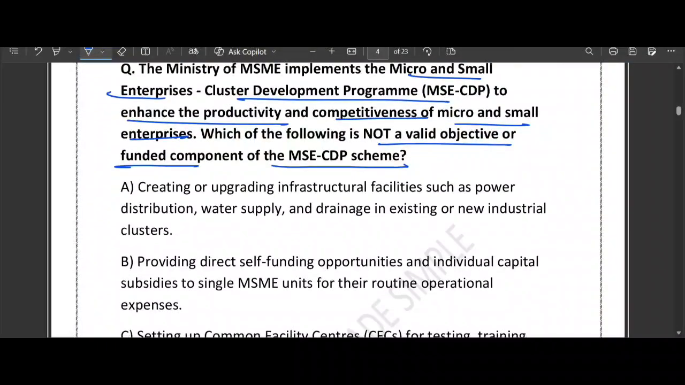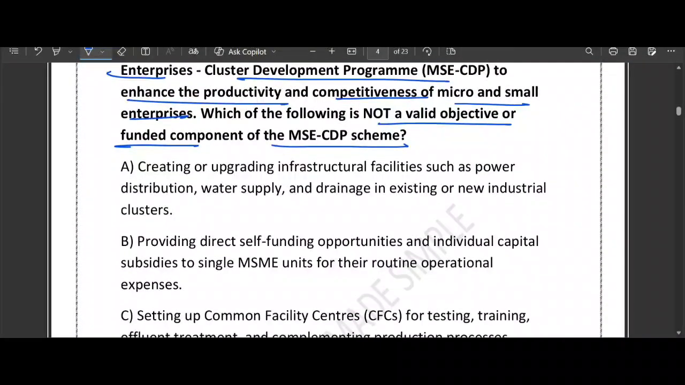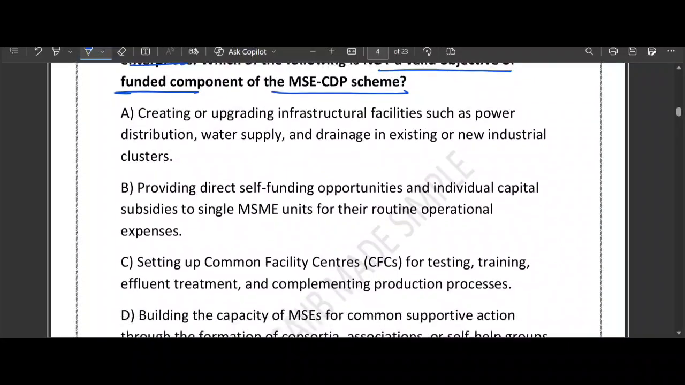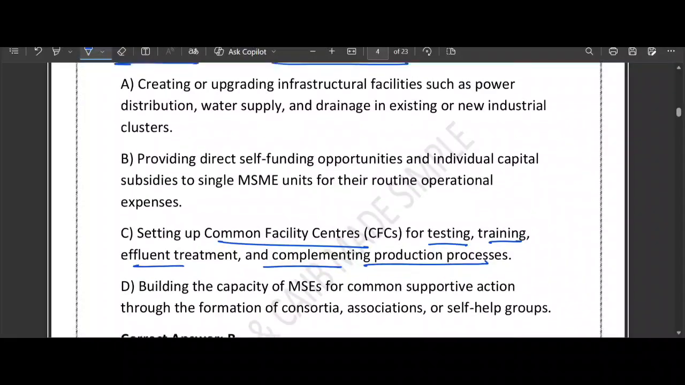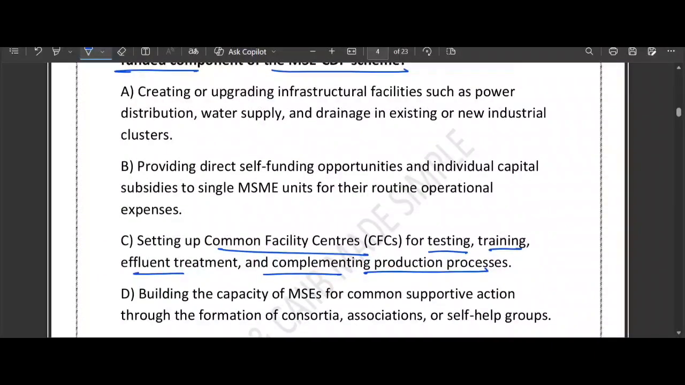Option A, creating or upgrading infrastructural facilities such as power distribution, water supply, drainage in existing or new industrial clusters. B, providing direct self-funding opportunities and individual capital subsidy to a single MSME unit for their routine operational expense. C, setting up common facility centers, testing, training, effluent treatment, and complementing production processes. D, building the capacity of MSEs for common supportive action through the formation of consortia, associations, or self-help groups.